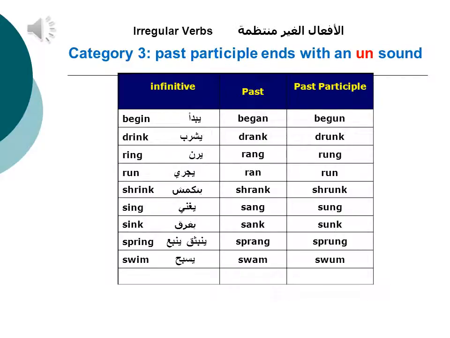Notice in category 3 that the past participle ends with an N sound. Let's go through the list. Begin, began, begun. Drink, drank, drunk. Ring, rang, rung. Run, ran, run. Shrink, shrank, shrunk. Sing, sang, sung. Sink, sank, sunk. Spring, sprang, sprung. Swim, swam, swum.